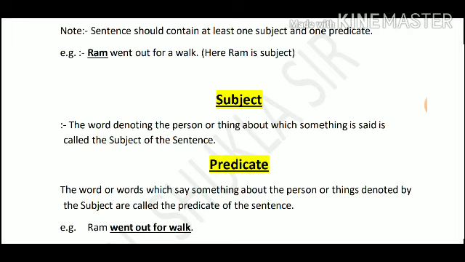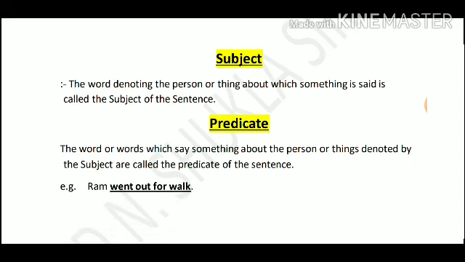Meaning to say, the main word of the sentence, about which all the other words are being used, is called the subject. And now let's understand about predicate. The word or words which say something about the person or thing denoted by the subject are called the predicate of the sentence. For example, Ram went out for walk. Here the word Ram is the subject and the predicate is went out for walk.